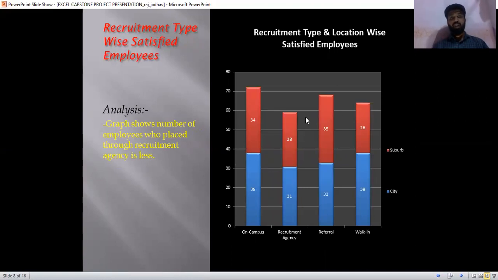So the fourth one is recruitment type-wise satisfied employees. From this graph, we conclude that the graph clearly shows the number of employees who were placed through a recruitment agency is low.